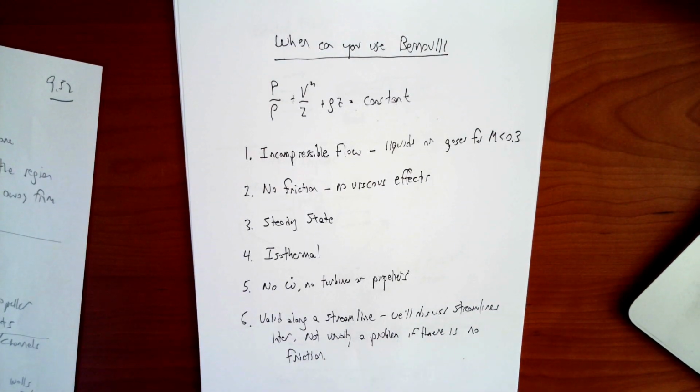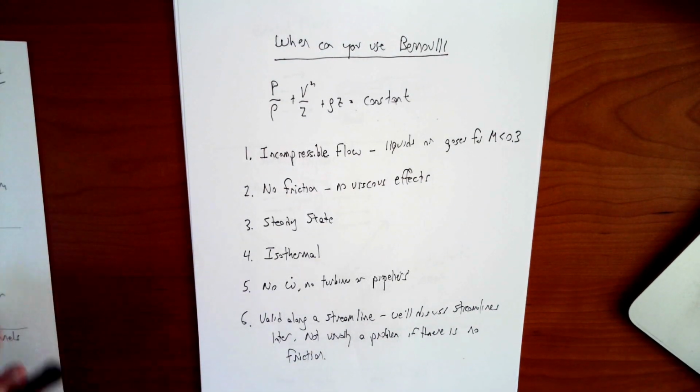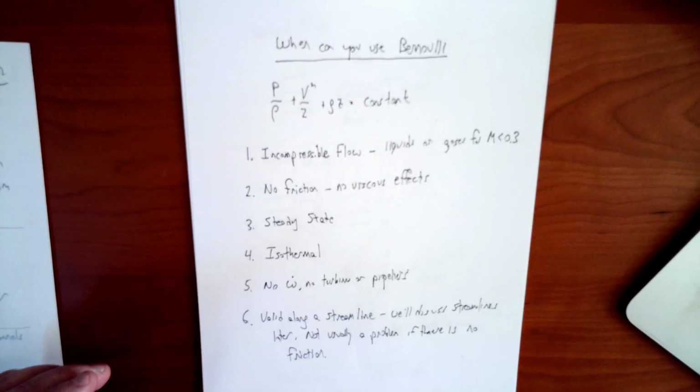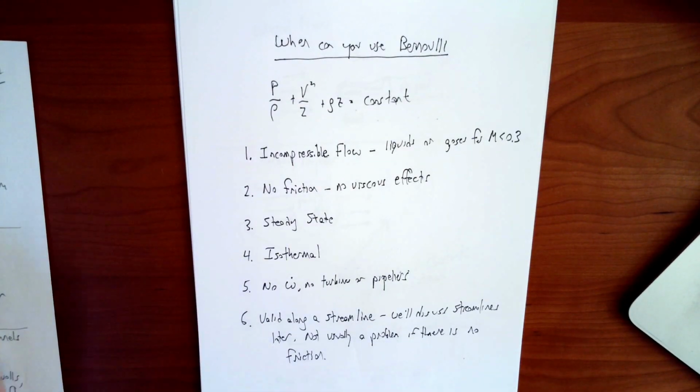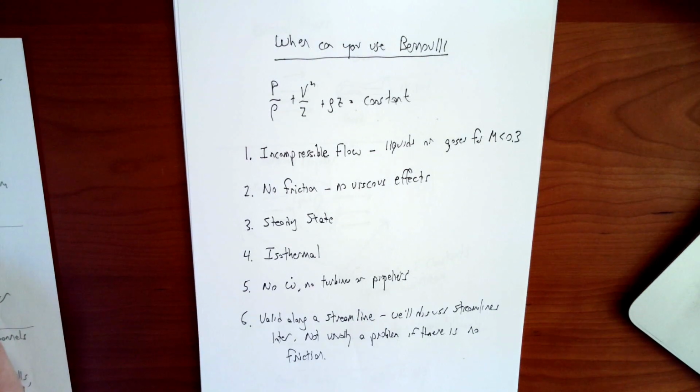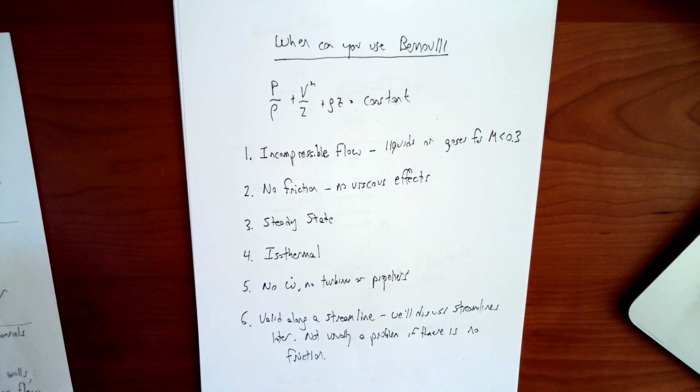So we're going to go back to when Bernoulli is useful. We started with that, and we're going to go back to that because it's really the critical issue with Bernoulli. Bernoulli is a really easy equation to use. It certainly gives important engineering results and important engineering insights when used appropriately. But because it's so easy to use and because it's so easy to remember, a lot of people misuse it.